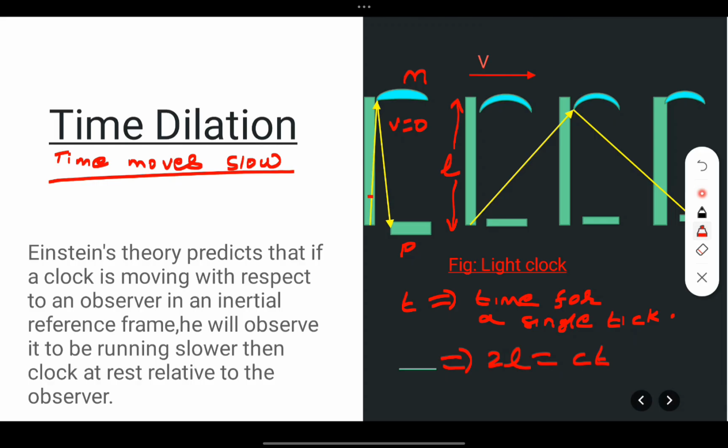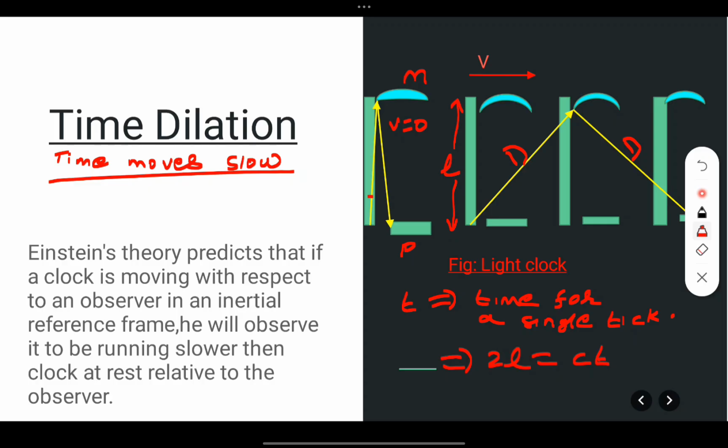Now in this second case, this light clock is moving. Okay, the light clock is moving with speed v, you can see. Now let this be d, then this will also be equal to d. Now let the time taken here be t dash.